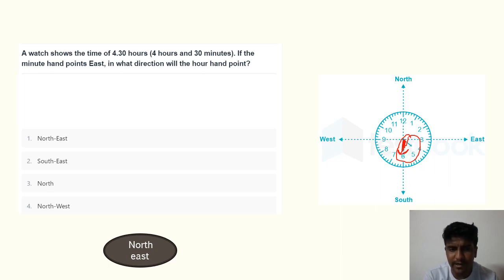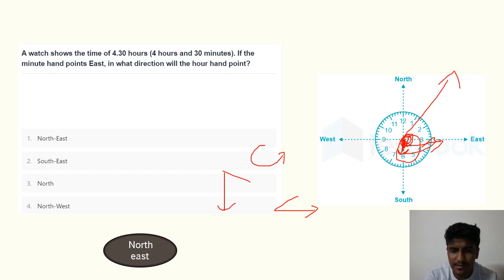If it is pointing towards the east and we rotate it, then in what direction will the hour hand go? Obviously it will go in this direction, northeast. When we rotate by this much, the hour hand also goes up. So the answer is the northeast direction.